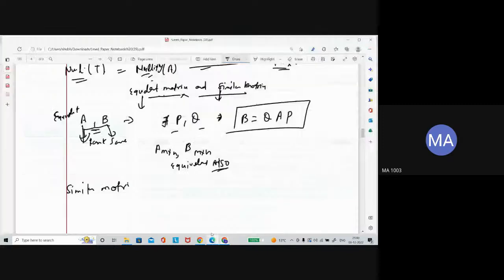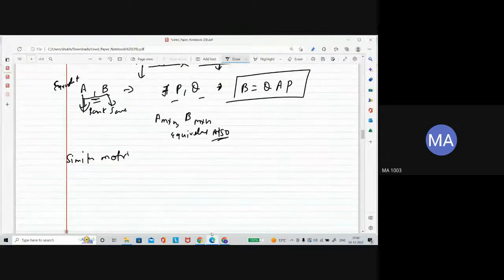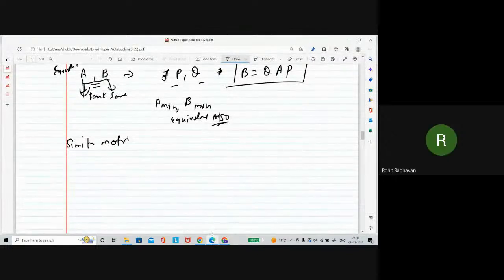So let me write it in the proper way. It is given like this. Suppose you have a linear transformation from V to W. Suppose beta 1 and beta 2 are bases of V, and gamma 1 and gamma 2 are bases of W.